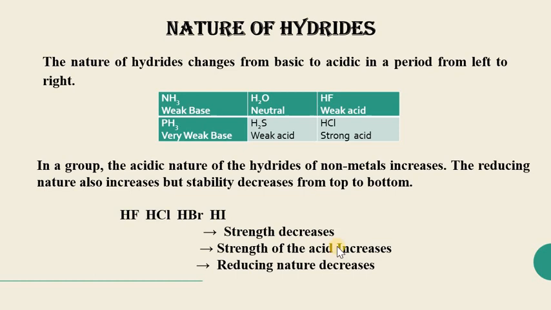Here the strength of the hydride as an acid increases as we move from fluoride to iodide. Also here it is shown that HF is a weak acid, whereas HCl is a strong acid. So as we move down, the strength of the acid increases, and due to this the reducing nature also decreases.